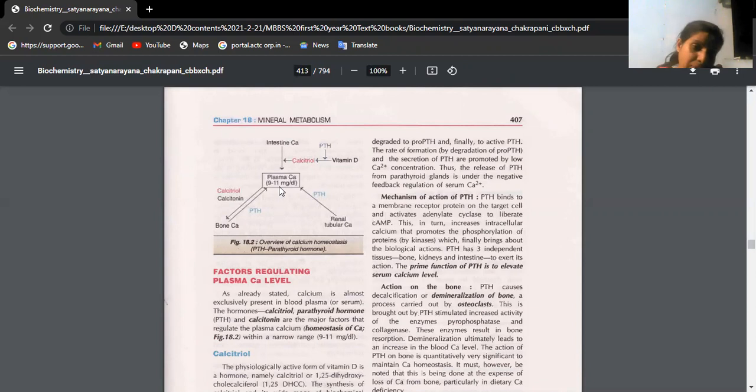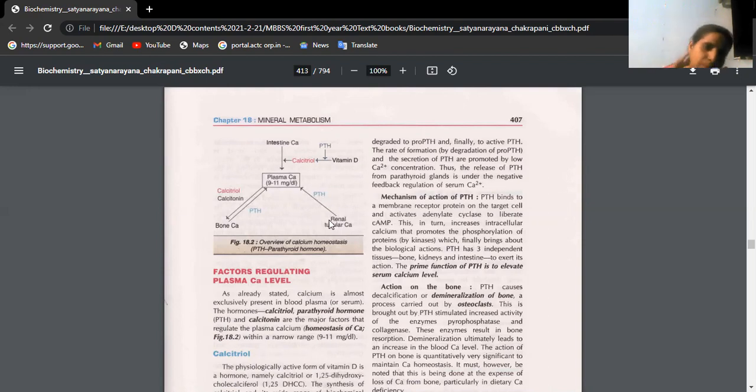In case calcium levels are falling low in the blood, the kidney tubules, the nephron, the PCT, Henle's loop and DCT, the proximal convoluted tubule, Henle's loop and distal convoluted tubule, will also act actively and help in the reabsorption of calcium from the renal tubules. So with PTH, plasma calcium is regained.